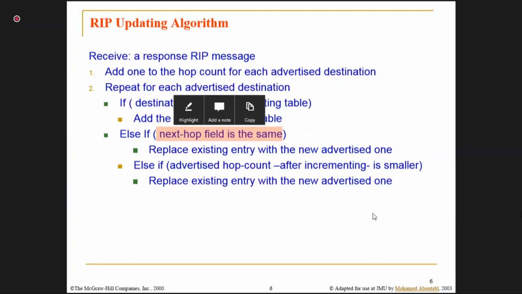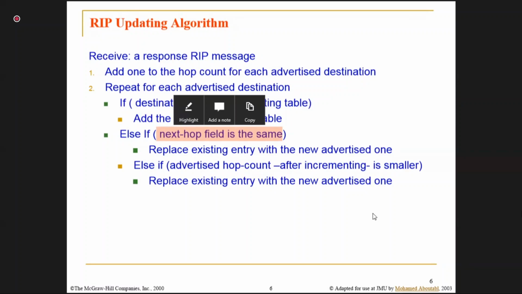If my neighbor is giving a different route, then what should I do? In that case, I will see whether what my neighbor is giving is the shortest one, or what exists with me is the shortest one. So whichever is the shortest will be selected.